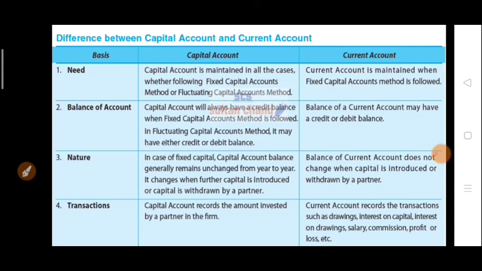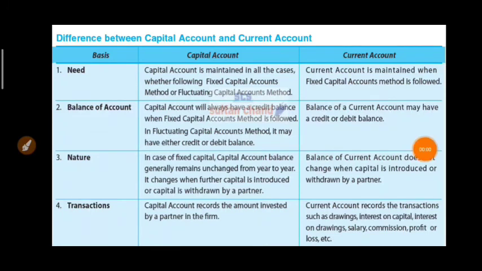Transactions: the capital account records the amount invested by a partner in the firm. It is known as capital. The current account records transactions such as drawing, interest on capital, interest on drawing, salary, commission, profit or loss, etc. So this was the difference between capital account and current account.